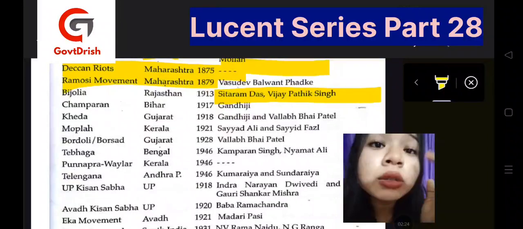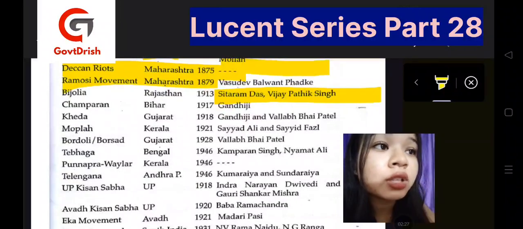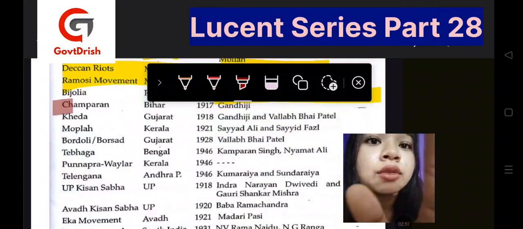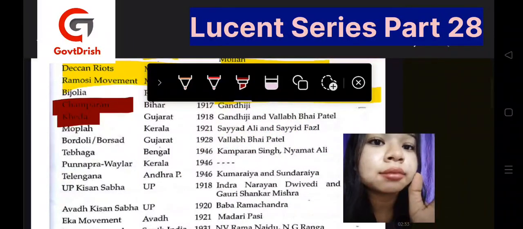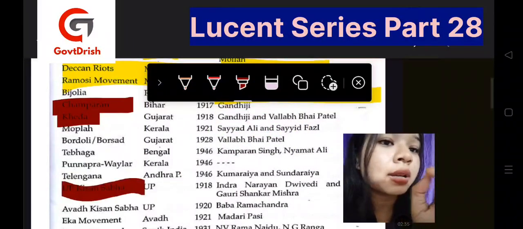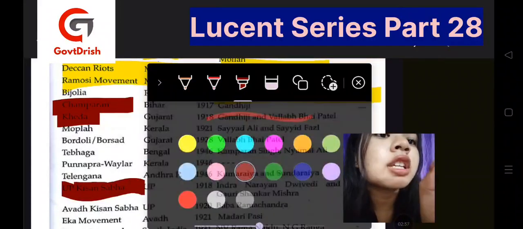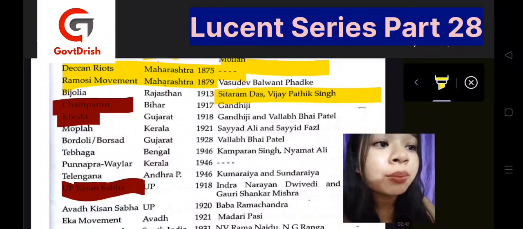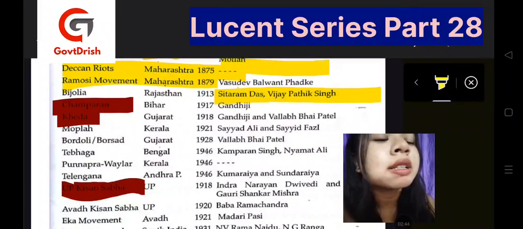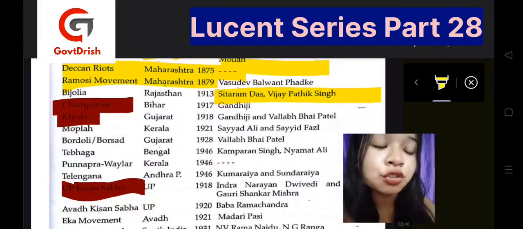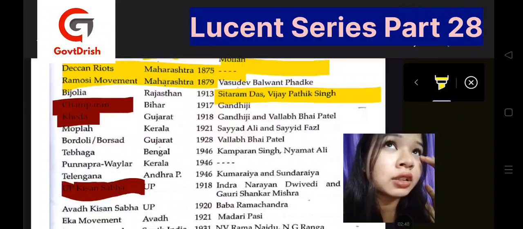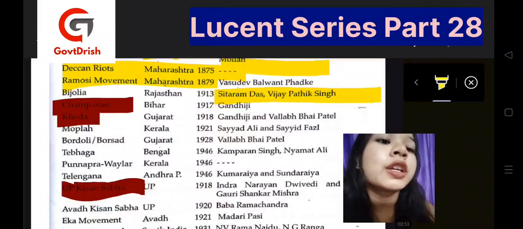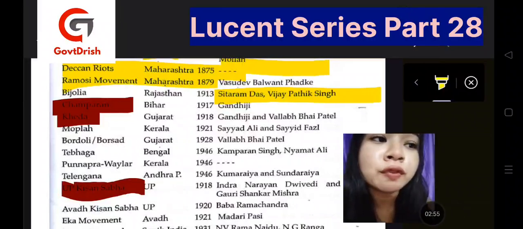Okay, so among them, some are very important, which I will be marking in red color. Champaran, Kheda, Kisan Sabha. These three are very important movements. You have to remember that Champaran takes place in 1917, led by Gandhiji, because these are done by some very important leaders like Gandhiji, Vallabhbhai Patel. So you have to make note of that.